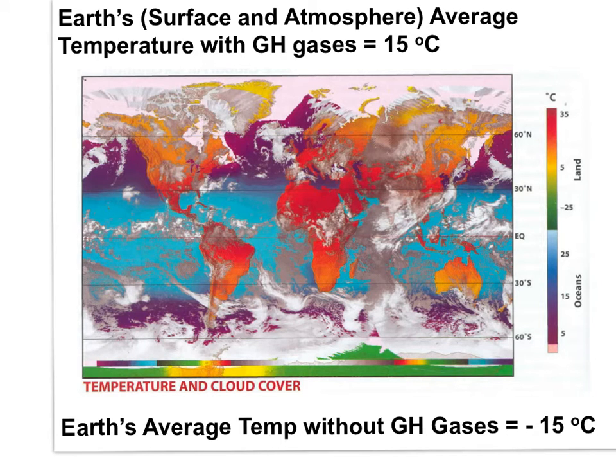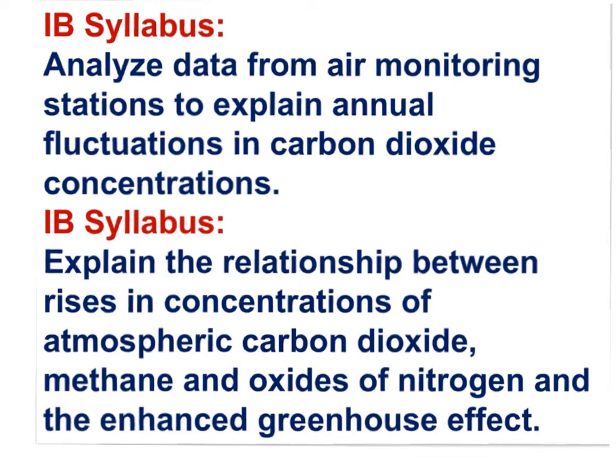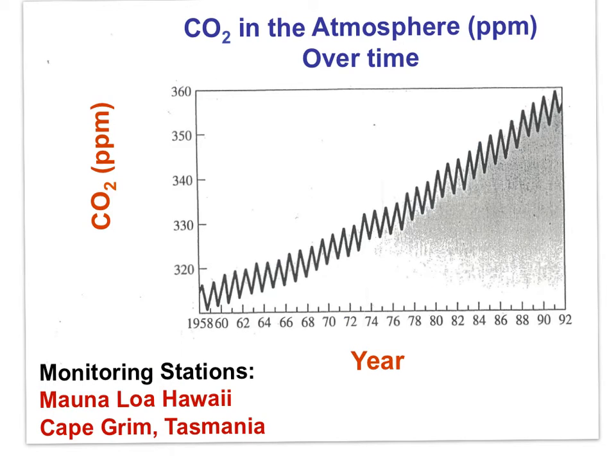Here are two IB syllabus statements that help us take our first steps towards climate change. Analyze data from air monitoring stations to explain annual fluctuations in carbon dioxide concentrations that would be in the atmosphere. Explain the relationship between rises in concentrations of atmospheric carbon dioxide, methane, and oxides of nitrogen, and the enhanced greenhouse effect. This is a graph that shows the concentration of carbon dioxide in the atmosphere over the last 50 years,